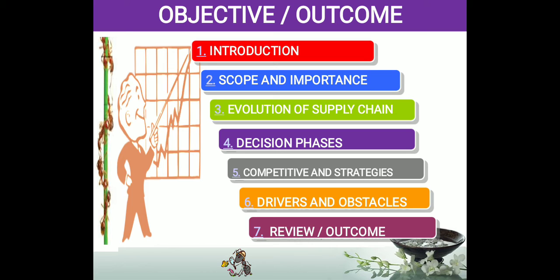The next topic is the scope and importance. There are very few scopes, and the main scope is to earn profit and to satisfy the customer. These are the two main scopes that we are going to discuss. And what is the importance? If you follow the supply chain properly, you will get the maximum profit. If you are not following the supply chain, or if you have a failed or improper supply chain, or wrong decisions are taken, then the company will fail in its competition. We are going to discuss the importance of supply chain.